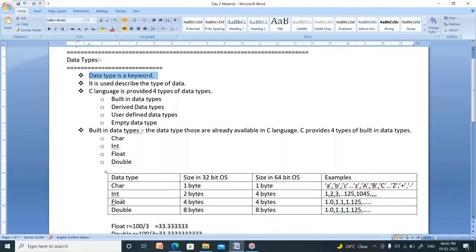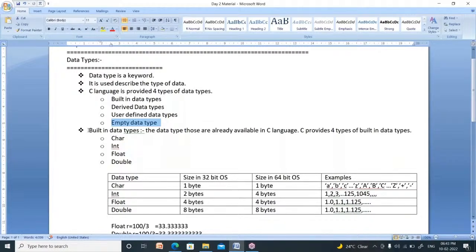What is the use of these data types? These are used to describe the type of data. Type of data means what type of data you have. You have character data, or integer data, or float data, or double data. What type of data you have can be represented by using these data types. How many types of data types are there in C language? There are four types: one is built-in data types, second is derived data types, third is user defined data types, fourth is empty data type. Four types of data types are there.